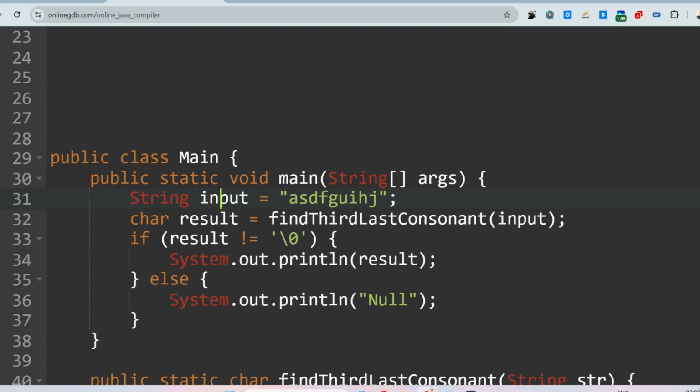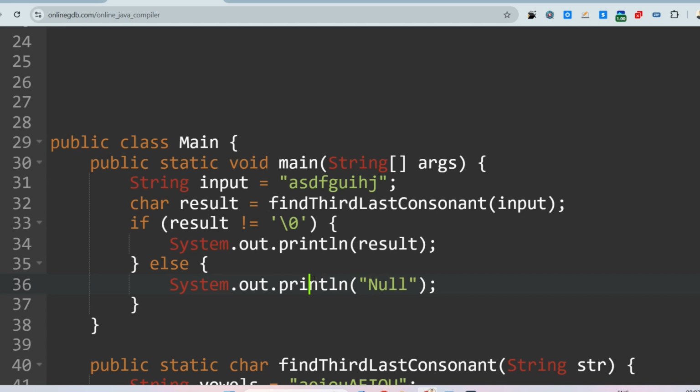Then I'm storing the character returned by the function findThirdLastConsonant, which takes the string as a parameter. We check if this result character is not null, then print the result. Otherwise print null. This is the negative scenario, you have to check those also.